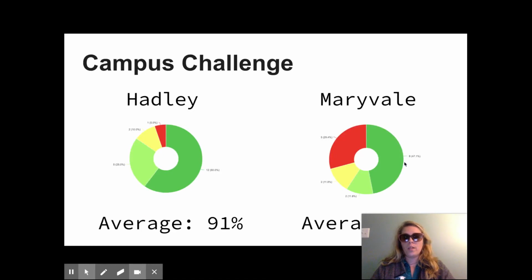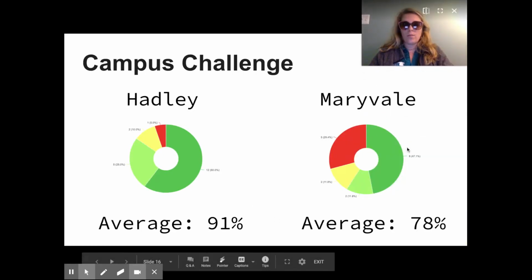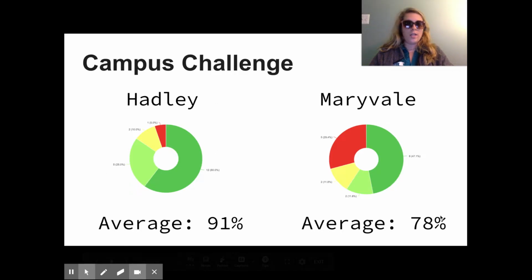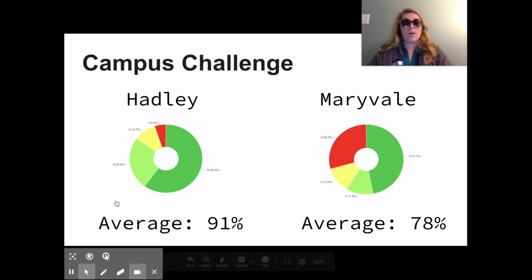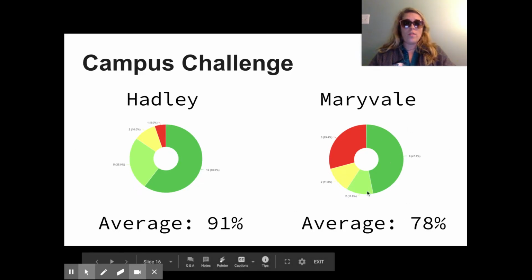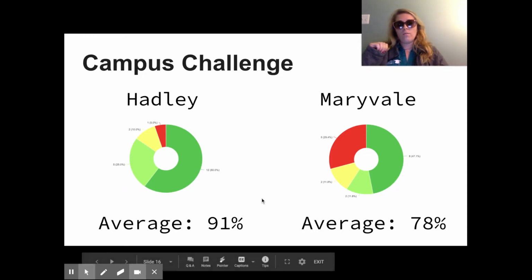Here we go. Hadley had an average of 91%, and that was their data wheel. Lots of green, looking good. Maryville had an average of 78%, also lots of green, looking good. Remember, we did have more Hadley friends take it than Maryville, so that was able to help out the score a little bit. So I'm sure when we get more people taking them, I will see these evening out. So Hadley was the winner of our campus challenge this week, and I'm sure that Maryville is going to take it from them maybe next week. We'll see who wins.